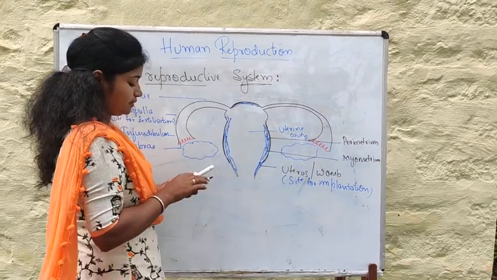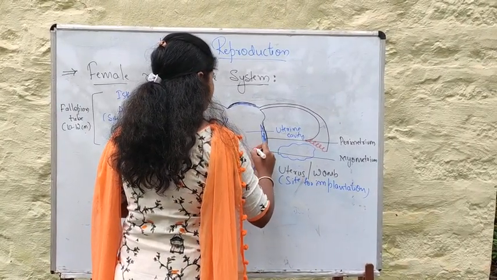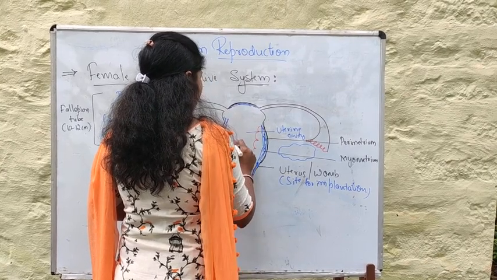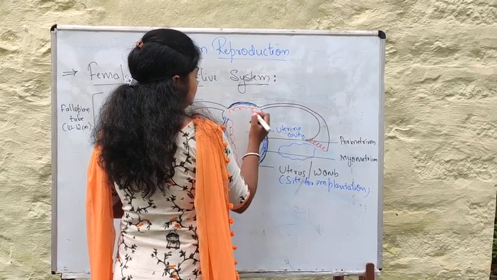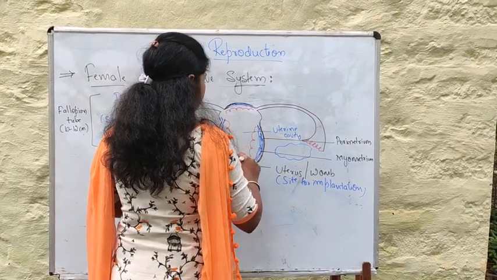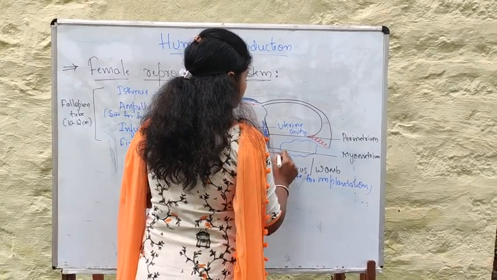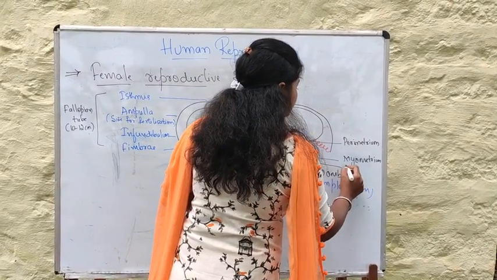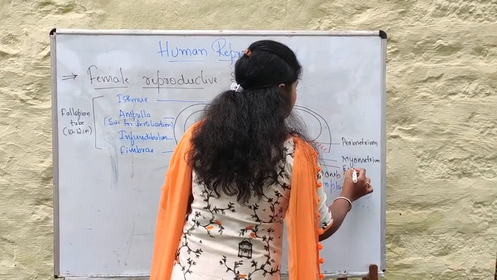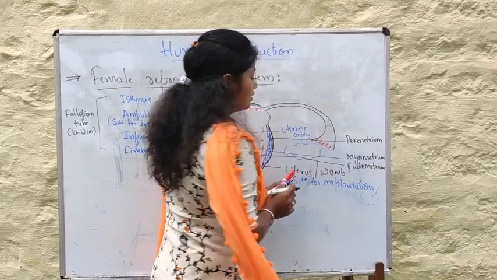And the third, glandular structure is called the endometrium, right?